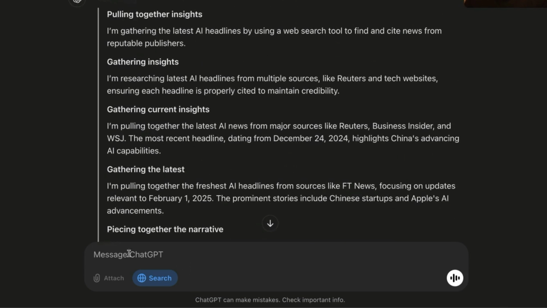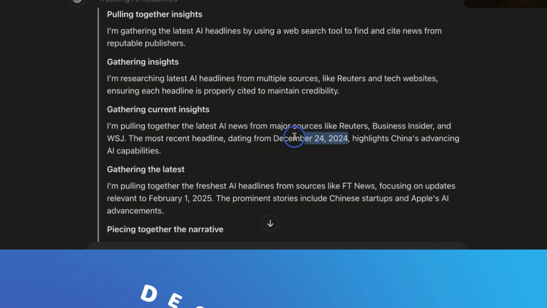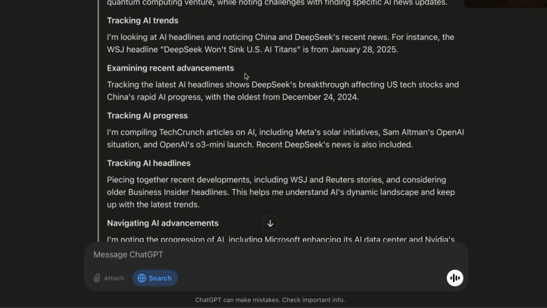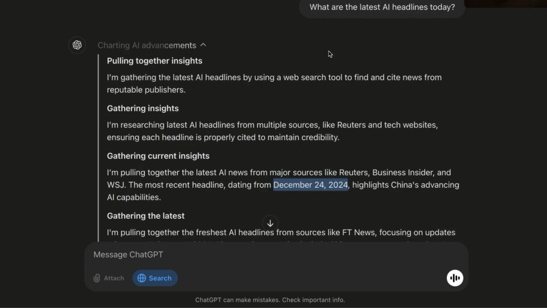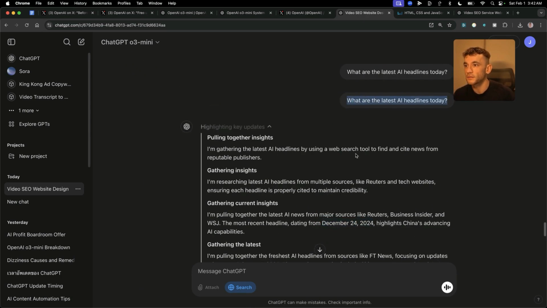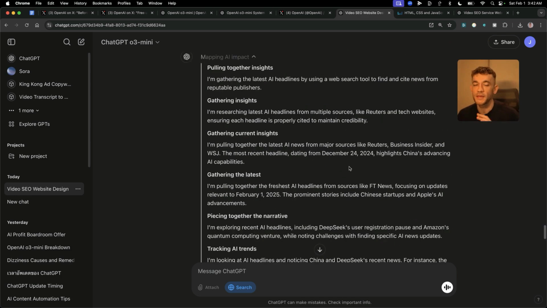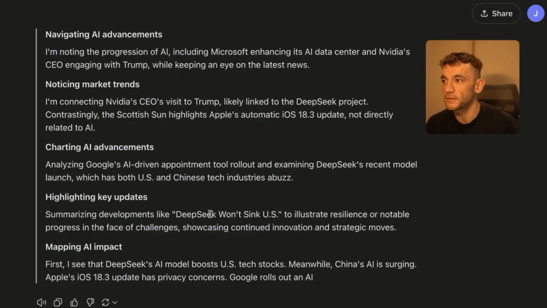You can see inside the search here that it's pulling results from December the 24th, 2024, which of course is over a month ago. So it's not the latest headlines from today. There are still problems that you can see inside ChatGPT o3-mini. It may be at the level of PhD science, but at the same time, it's still getting a bit confused inside the reasoning. But let's see what it comes back with.